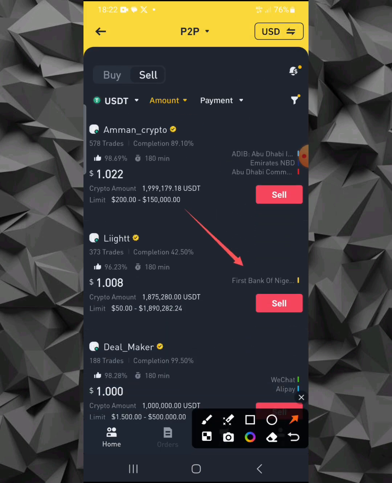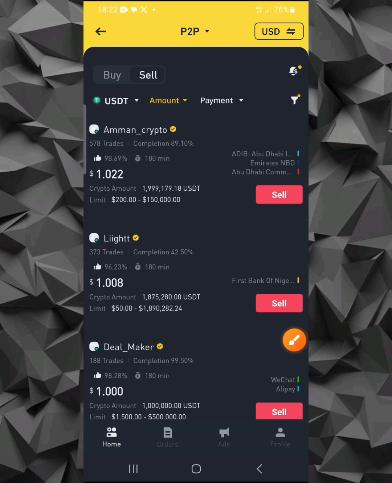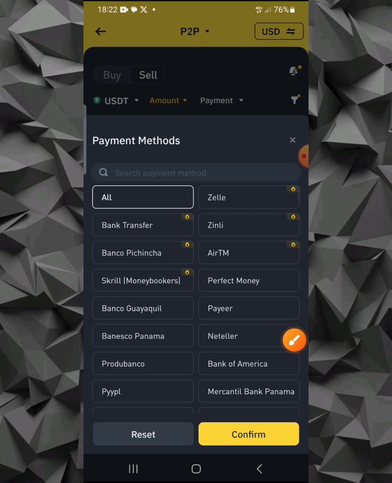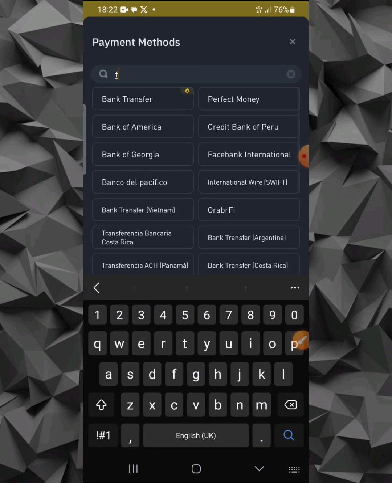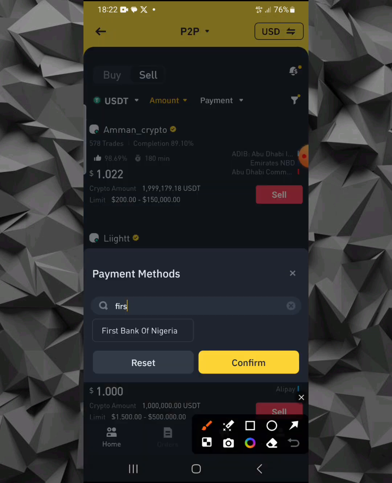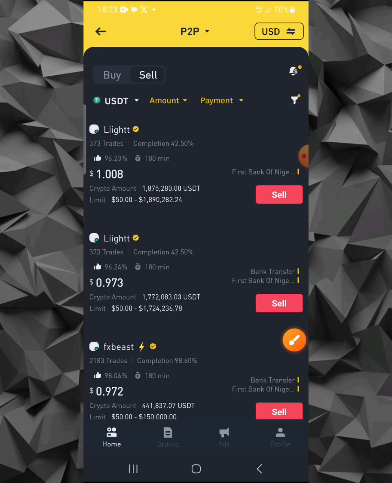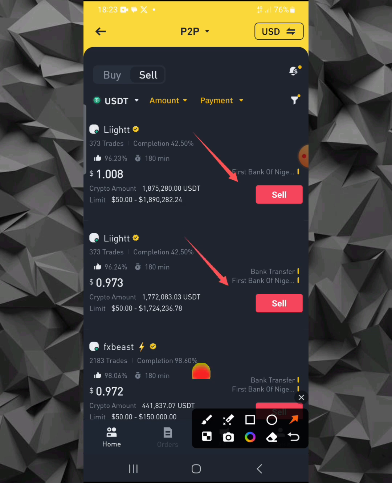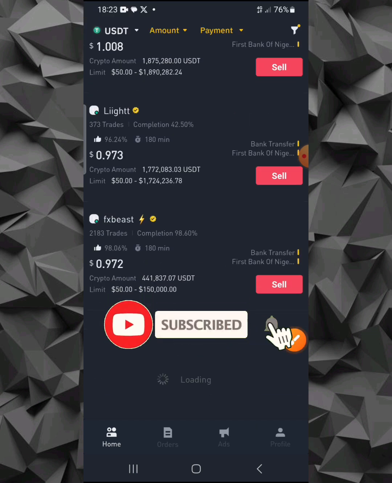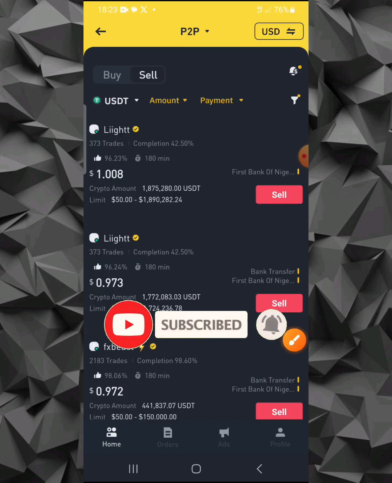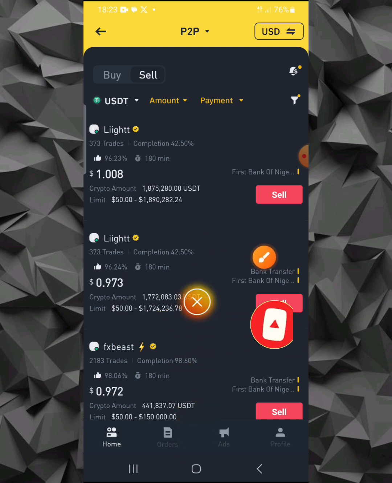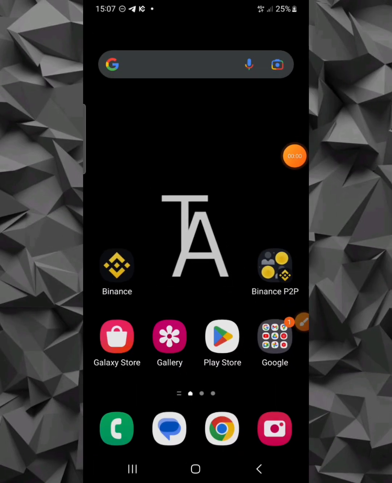Just like these guys. If you want to find only Nigerian merchants, you can just come here and change the payment method to First Bank of Nigeria. Let's see if we can see many merchants with First Bank. So you can see this is the bank, First Bank of Nigeria. Just confirm this. So you know that it is only Nigerian merchants that will be having First Bank of Nigeria. What these guys are saying right here, they should be Nigerian because it is only Nigerians that can have these accounts very easily. So you can discuss with them to earn from this page.